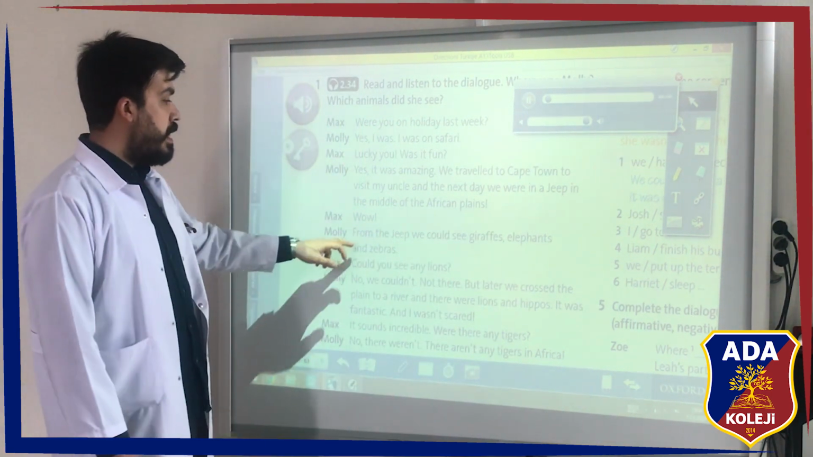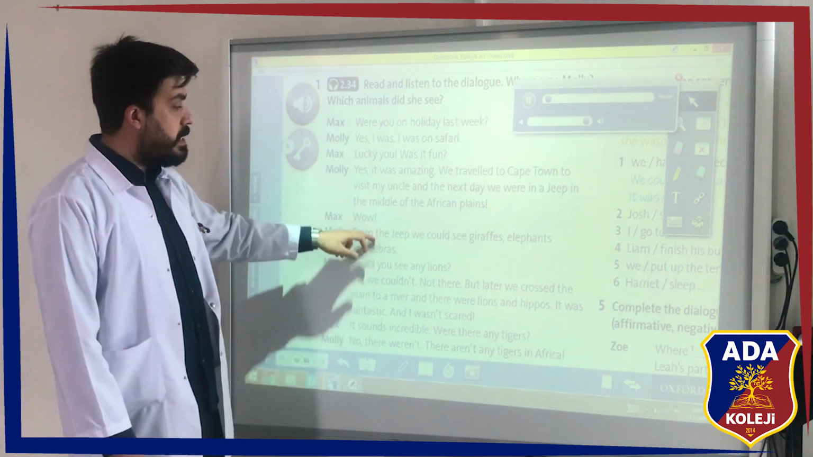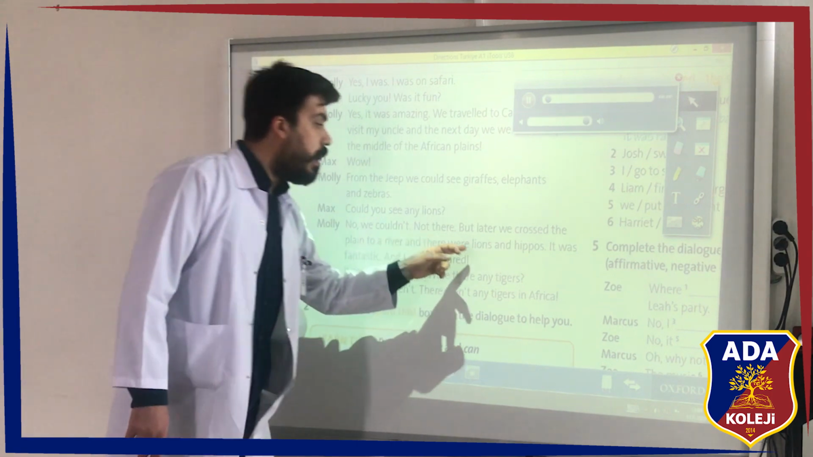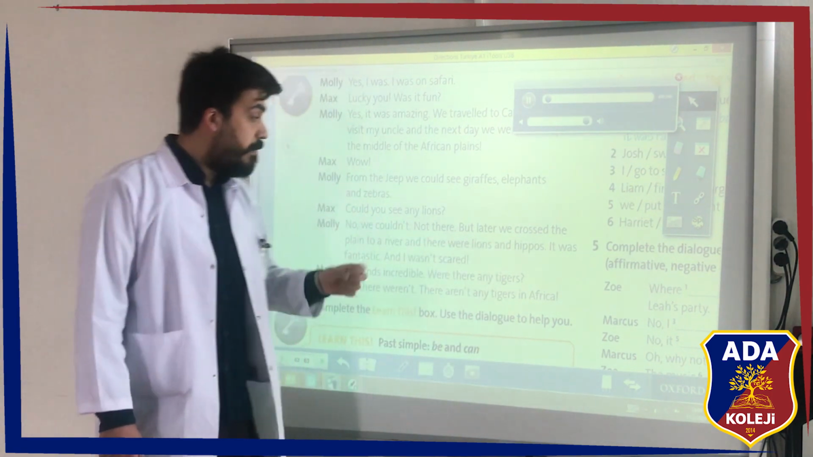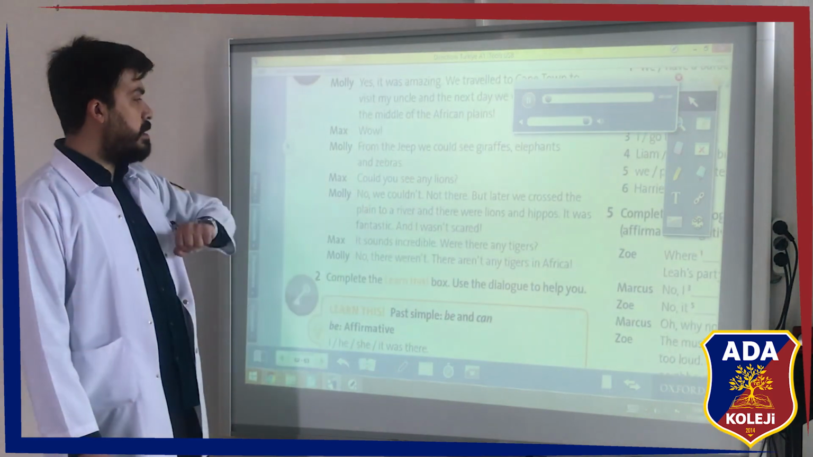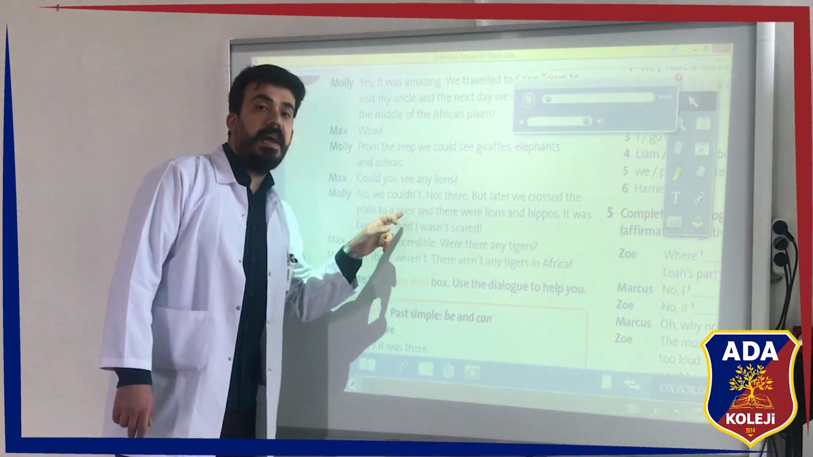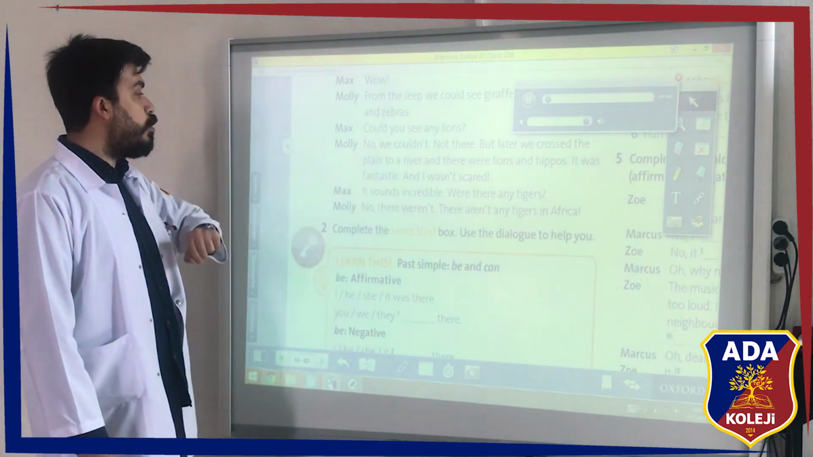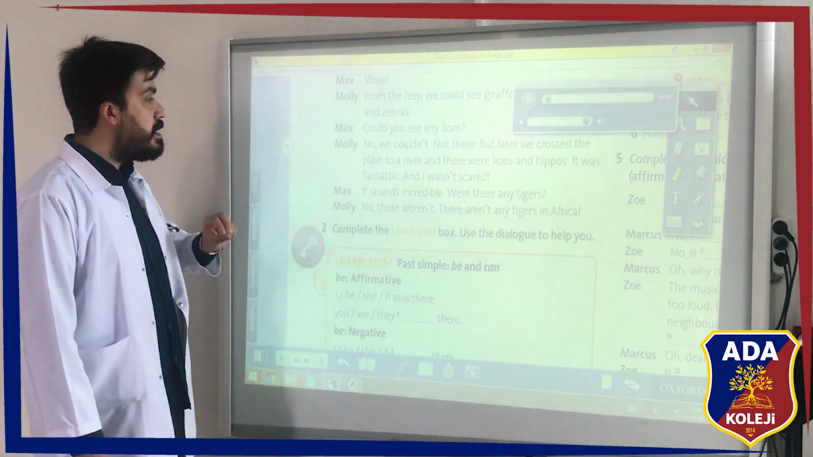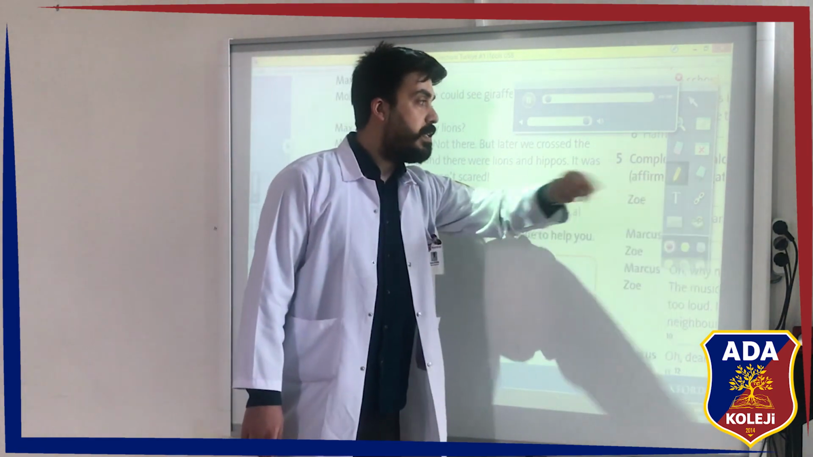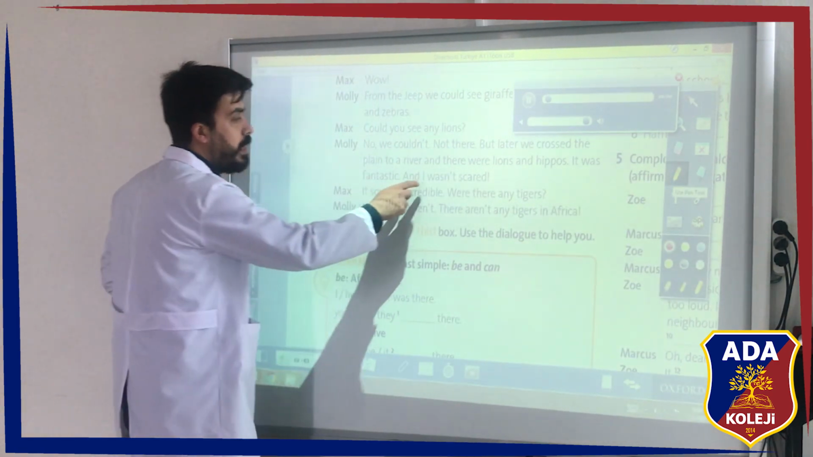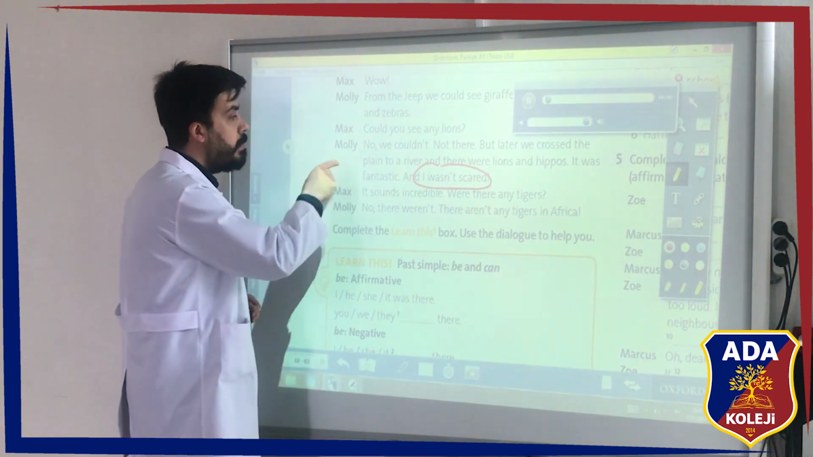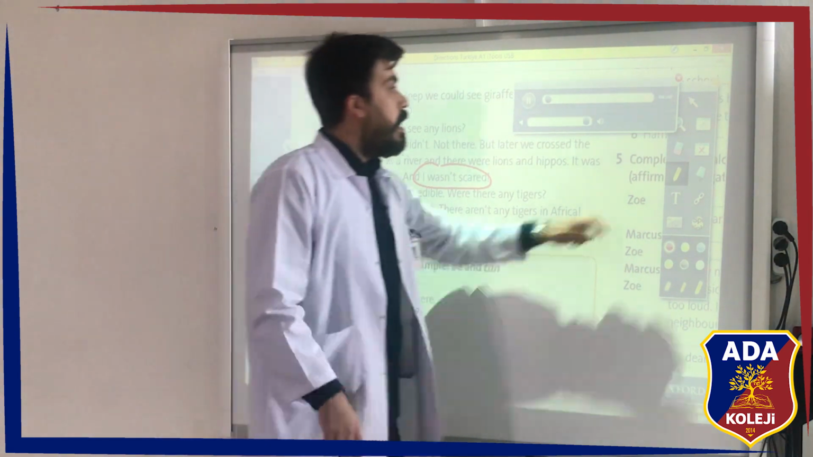Okay, and the next question is about lions and hippos. Where did Molly see lions and hippos? You see in the text. Okay, in a river. Do not forget. One more question, it's the last question. Was Molly scared? You see, I wasn't scared. The sentence belongs to Molly.